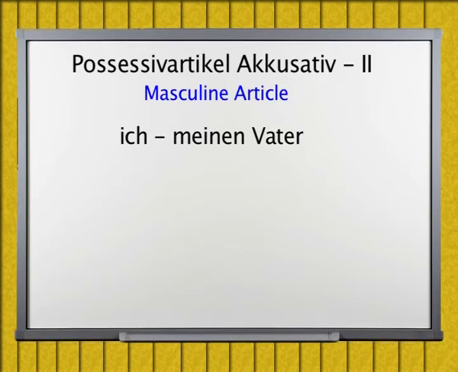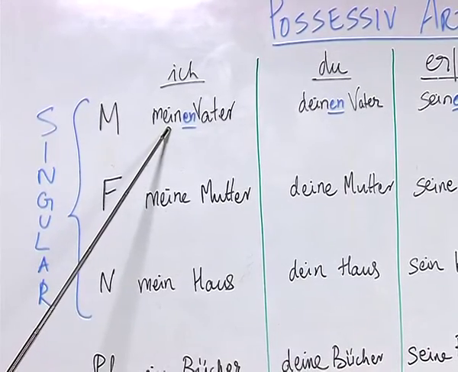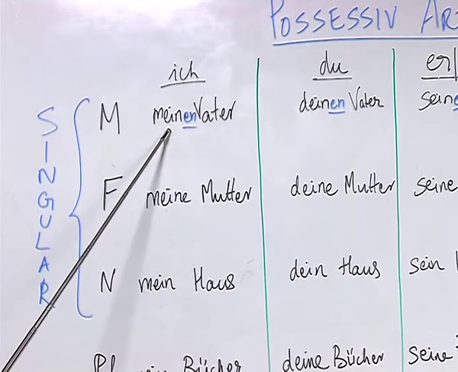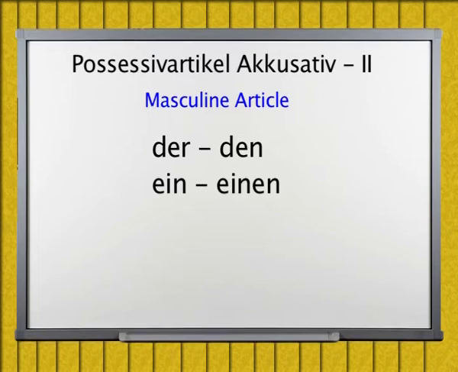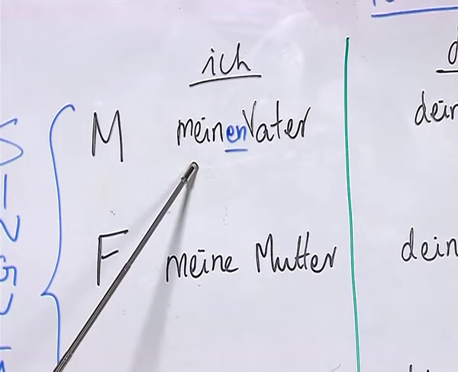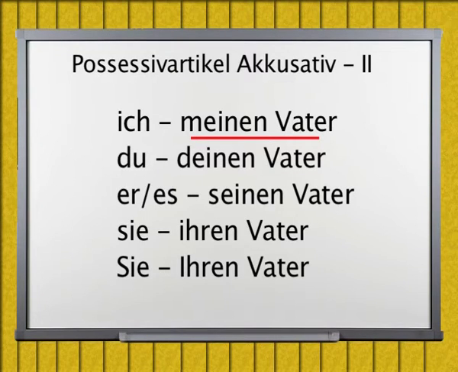As you know that in accusative the masculine gender, whether it is in definite article or an indefinite article, changes its form. So, if you remember, we had der changing to den, ein changing to einen in the case of masculine article. The same rule applies here. Here the mein Vater in the nominative changes to meinen Vater in accusative, dein Vater becomes deinen Vater, sein Vater becomes seinen Vater and ihr Vater becomes ihren Vater.